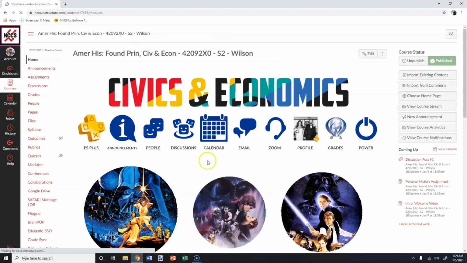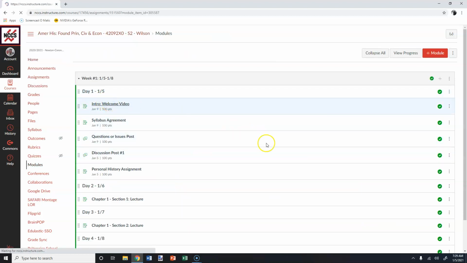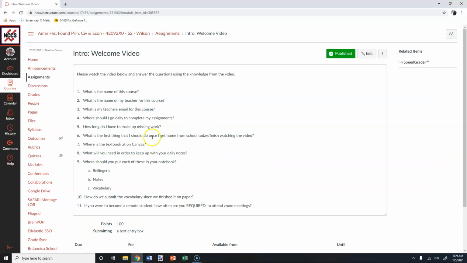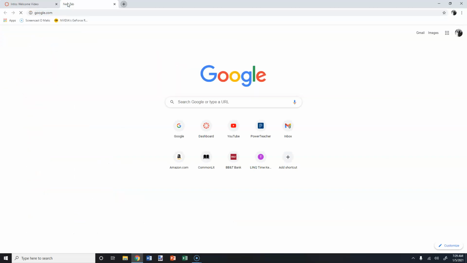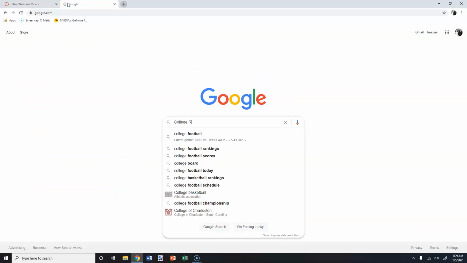Now, we're going to come back to our modules. We're going to come back to our welcome video, and we're going to talk about more. What will you need in order to keep up with your daily notes? I need you to go to Google right now, and actually, while I've got it pulled up, I will just show you what it looks like. Okay, college ruled